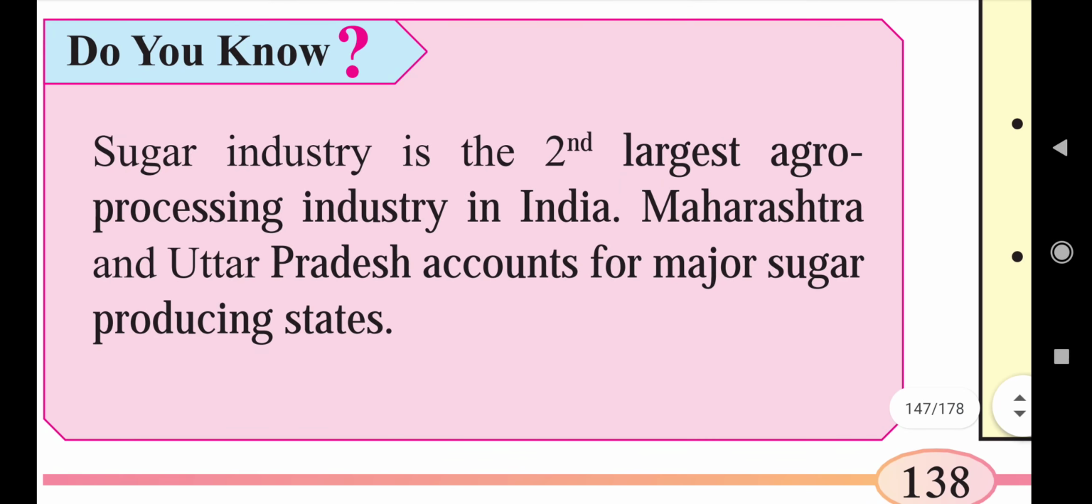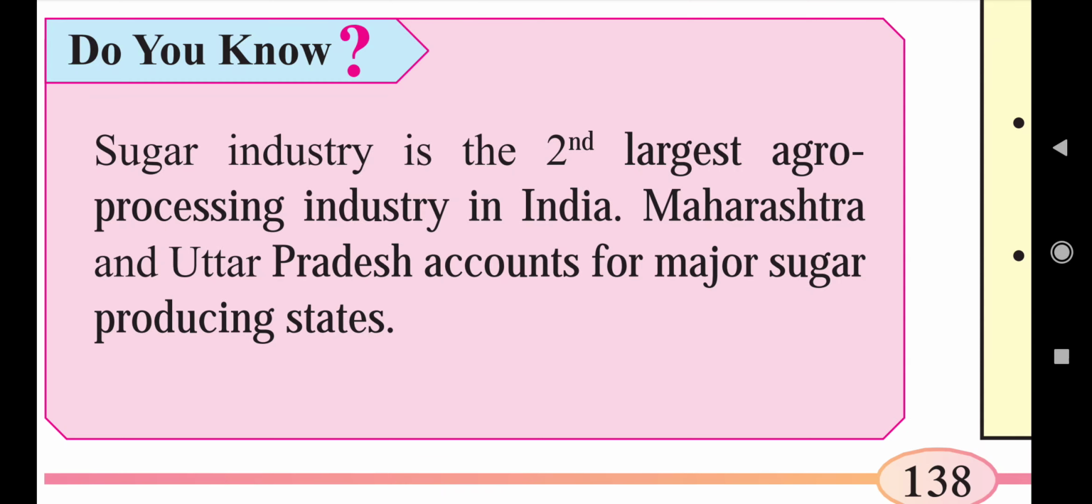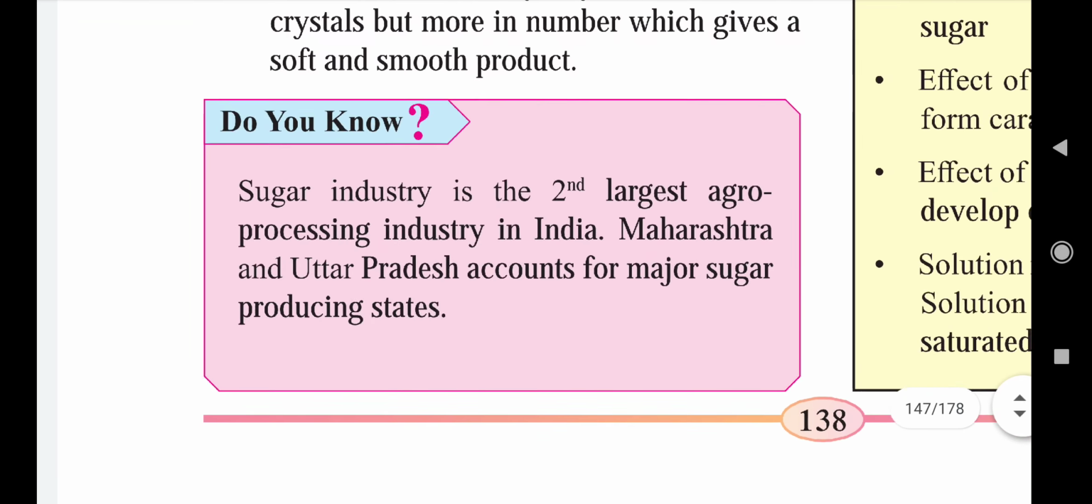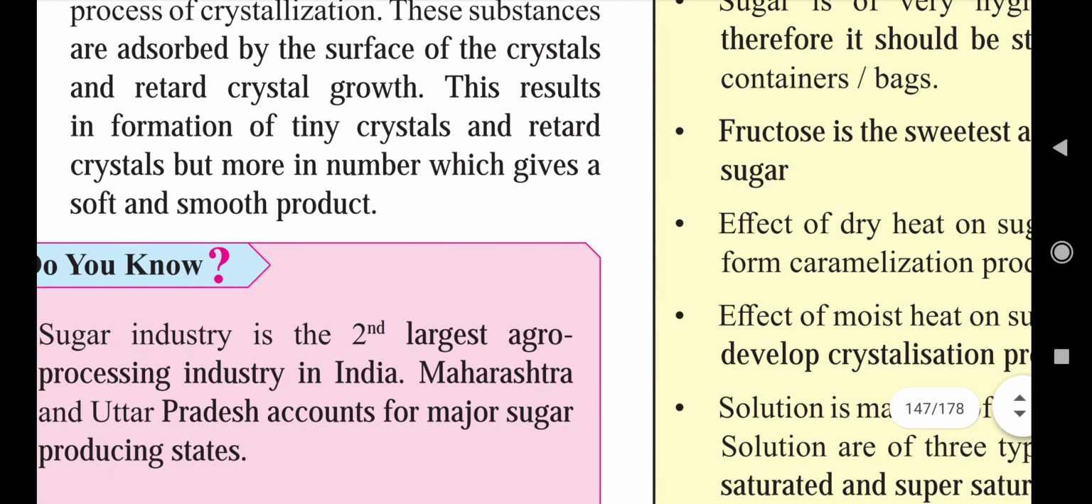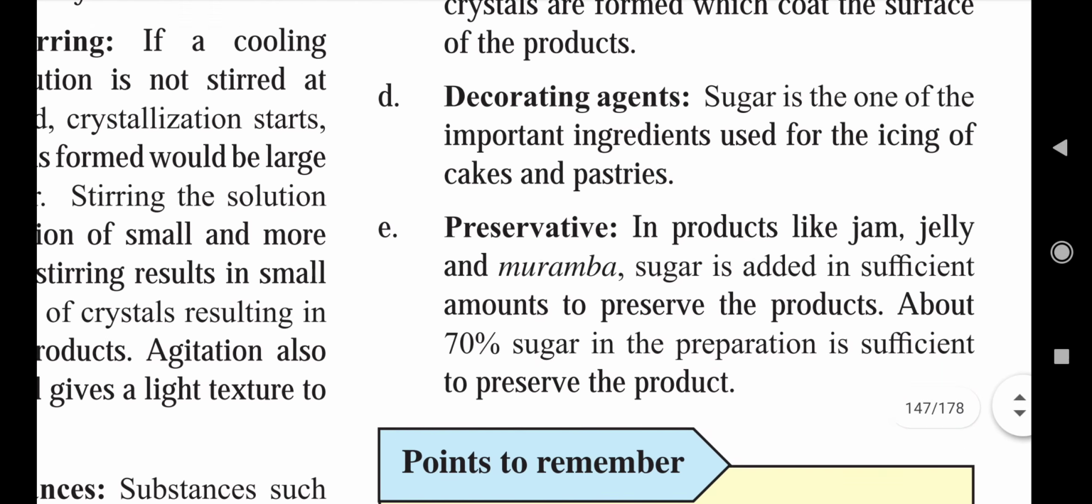So what is given in the 'Do you know' box? The sugar industry is the second largest agro processing industry in India, and Maharashtra and Uttar Pradesh account for the major sugar producing states. So Maharashtra and UP, that is Uttar Pradesh, are the major sugar producing states.